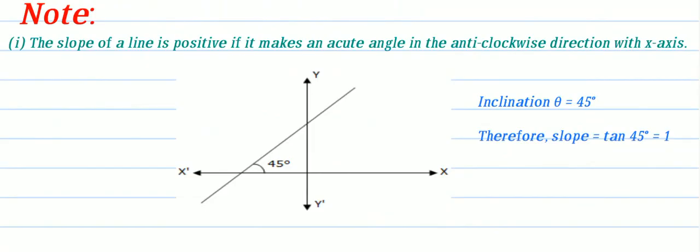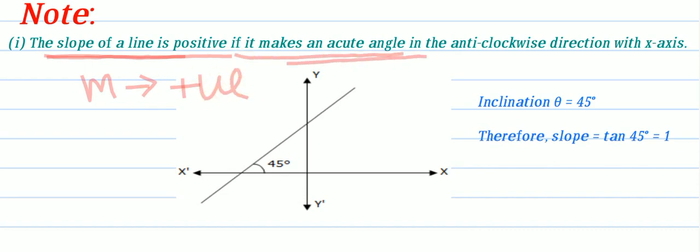Let's see. Here I am giving some important and useful points. Please all of you follow. The slope of a line is positive, that means m is positive, when it makes an acute angle in the anti-clockwise direction with the x-axis. We have studied what is anti-clockwise direction, what is clockwise direction, what is inclination, everything. The same thing I applied here.